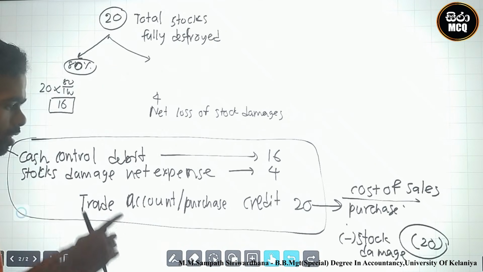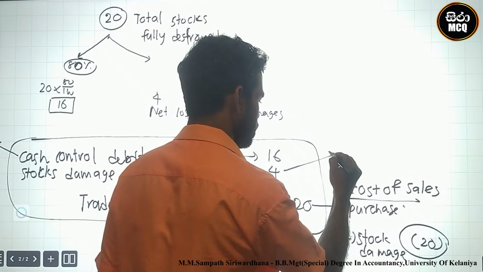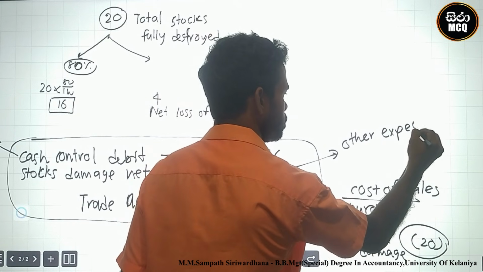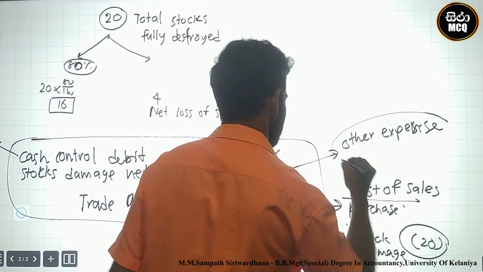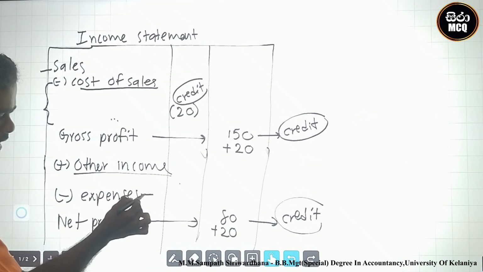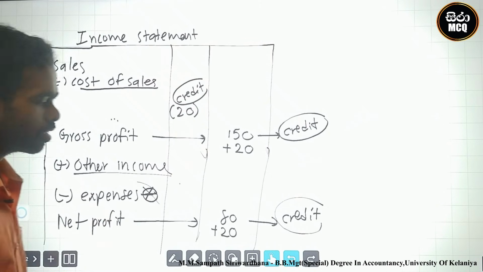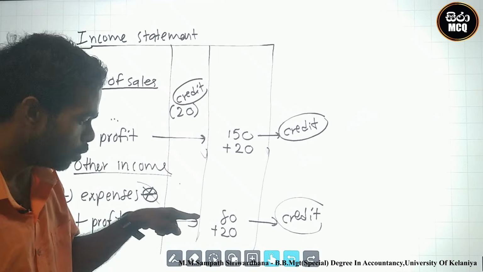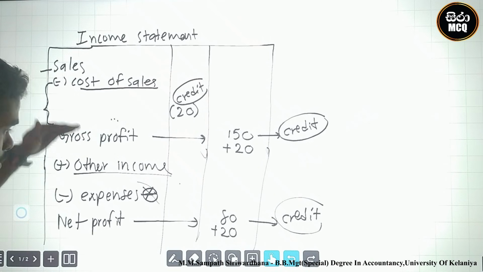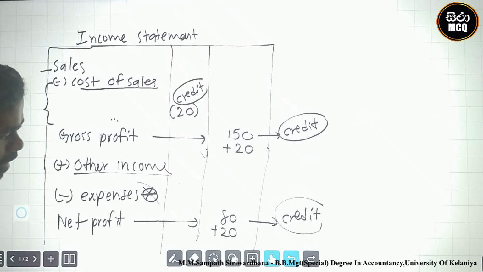Next one, this is expense. No, stock damage expense. What is the location of stock damage expense? Other expense. What is the location? Other expense. No, what is the location of other expense? 4. Other expense was this area. Okay, other expense was this area. Therefore we impacted only net profit. Why? The gross profit was before the expense. Therefore this expense was impacted to net profit.